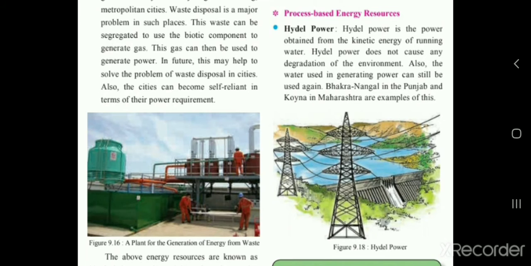It means it is not going to create any pollution or damage to the environment, and this water can be used again and again. In the substance based energy resource, what we have learned is, if we are using wood for burning or cooking something, the wood is burned, right? So this burned wood, we cannot use again and again. But the process based energy resource is obtained from things which can be reused. So after generating the tidal power, this water only they can use again.